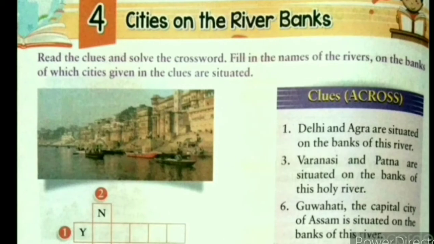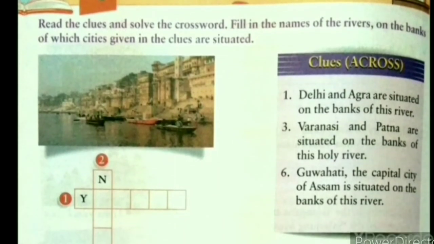Many cities of India are situated near the river banks. So on this page we can see a crossword in which we have to fill up the names of the rivers on the bank of which the cities given in the clues are situated.